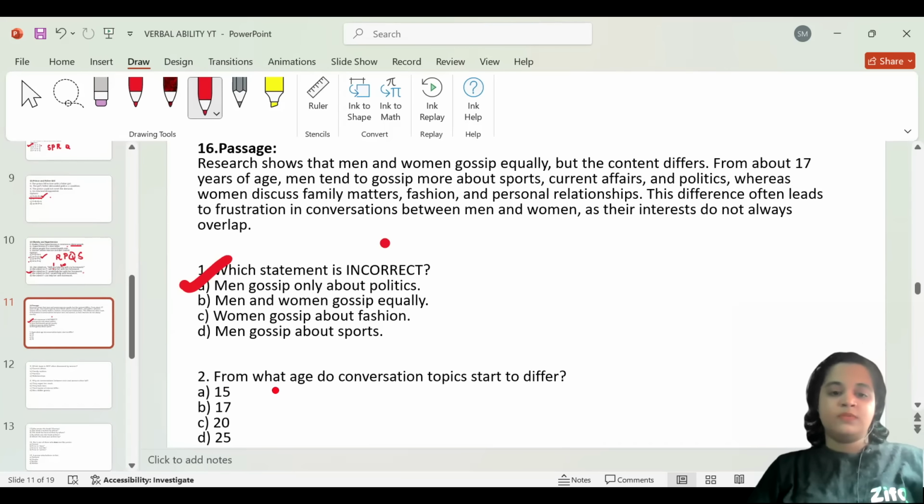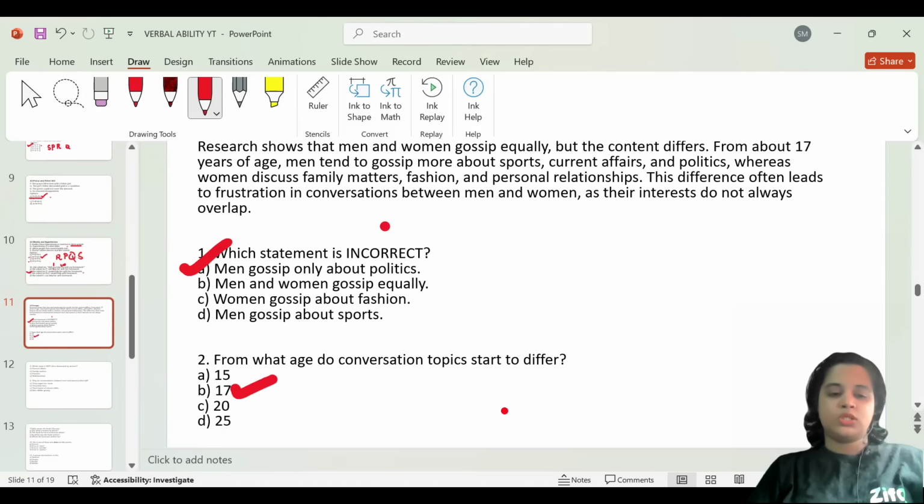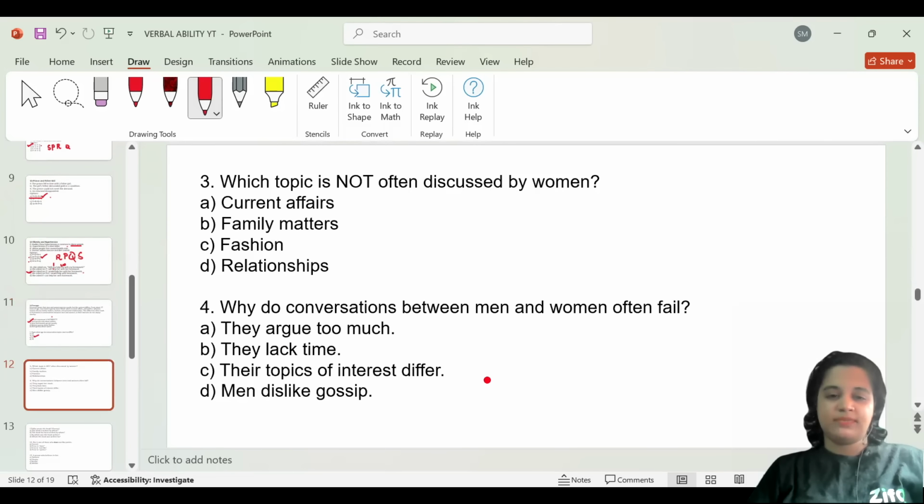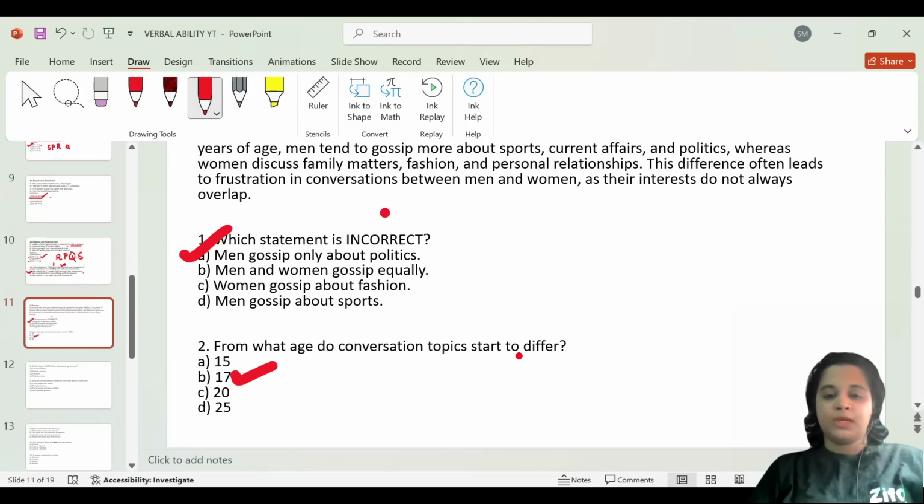Next one. From what age do conversation topics start to differ? It was very clear here in the second sentence. From about 17 years of age, men tend to gossip more about sports, current affairs, and politics. Therefore, option B would be the most correct answer. From age 17, the conversation topics start to differ.